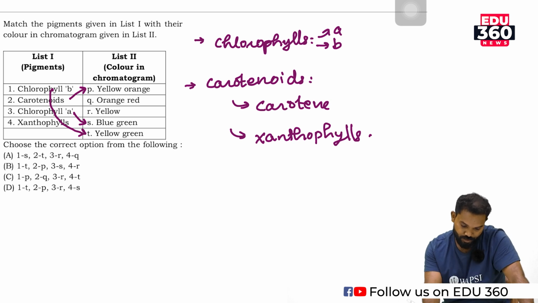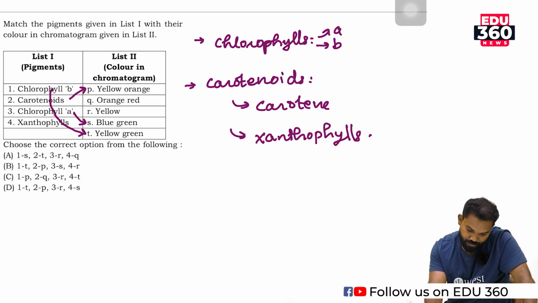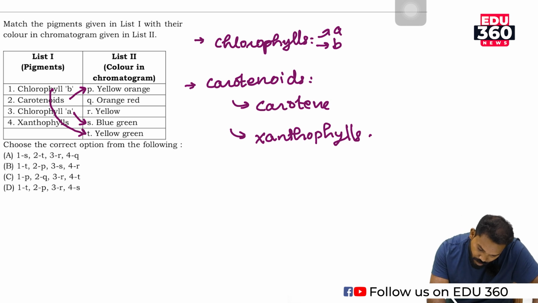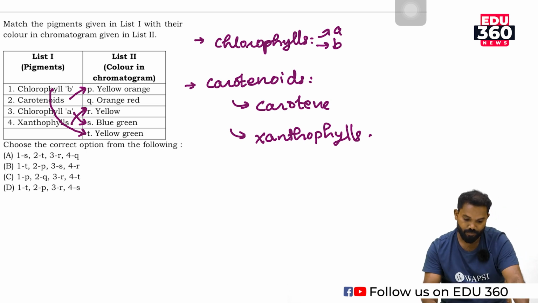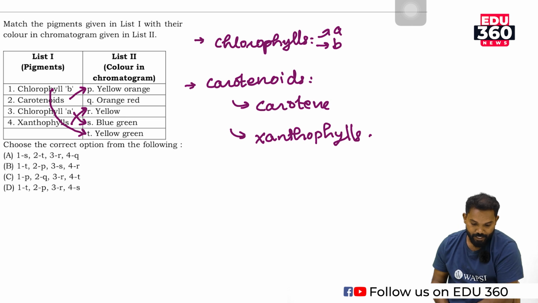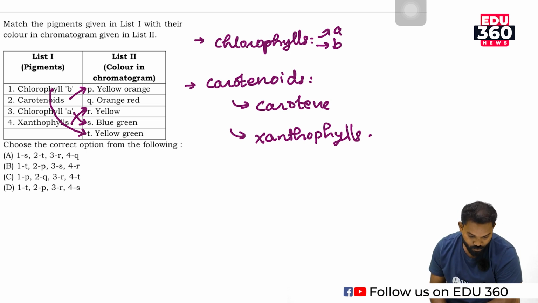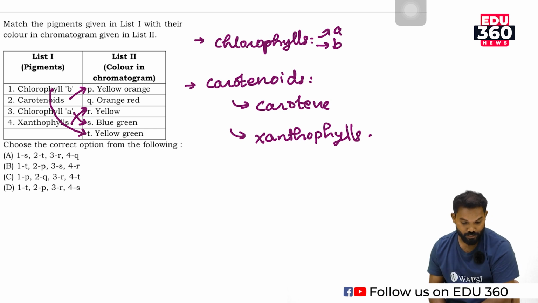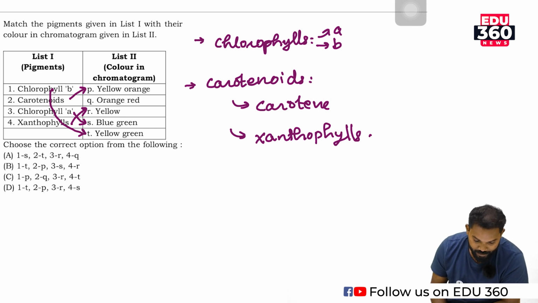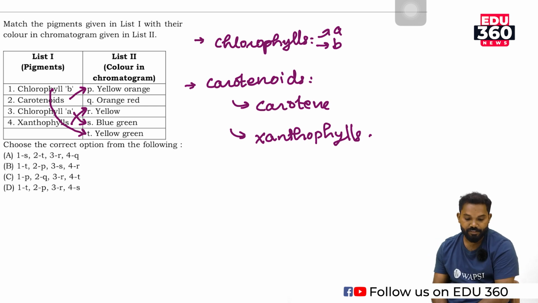Xanthophyll gives yellow. Chlorophyll B gives yellow green. Carotenoid gives yellow orange. Chlorophyll A gives blue green, and the xanthophyll gives yellow.